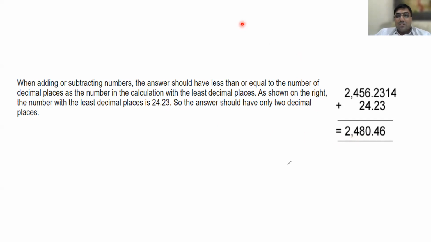For example, if the answer is 2480, how many digits will be there? 3 only, na? If you write a dot, then it will be 4. You can write like this also. Here it is given as less than or equal to the number of decimal places as in the calculation. Clear or not? Yes, sir.